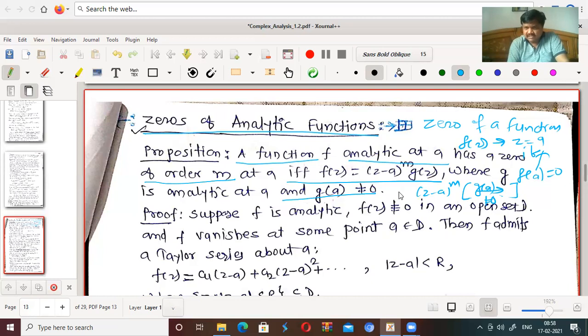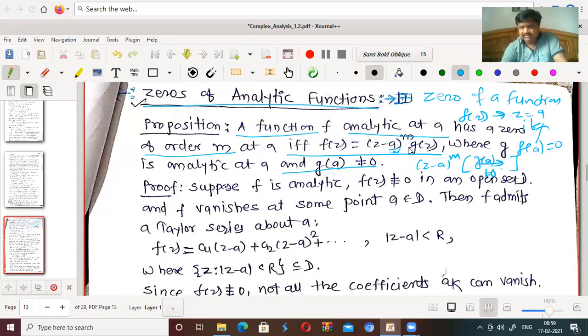But if it is of this type, z minus a to the power m, repeated m times, and g of z is analytic as well as g at a is not equal to 0, then we say that f of z has a zero of order m at z equal to a. So if your function is written in this way, then it is a zero of order m. A zero of order m means what? The zero is repeated m times there. Okay, that is the order of zero.